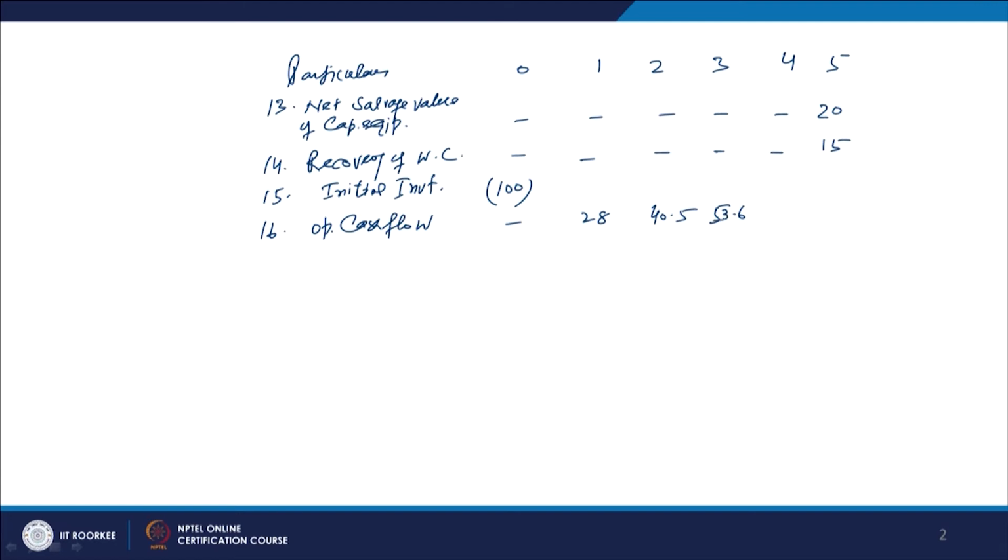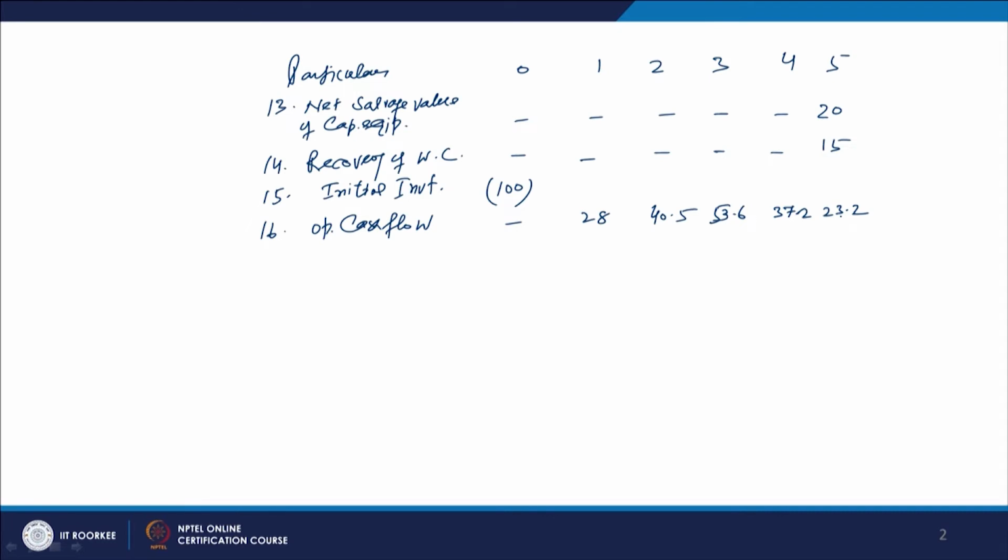So, 53.6 is the operating cash flow for the year 3, and for the year 4 this amount is going to be 37.2, right. And lastly 23.2 is the last amount.